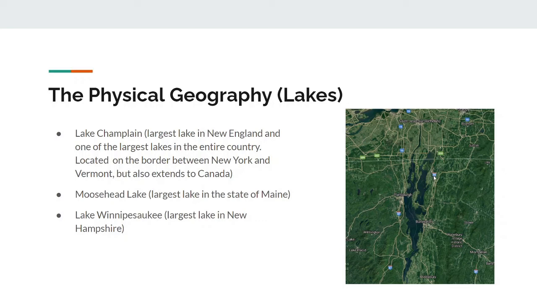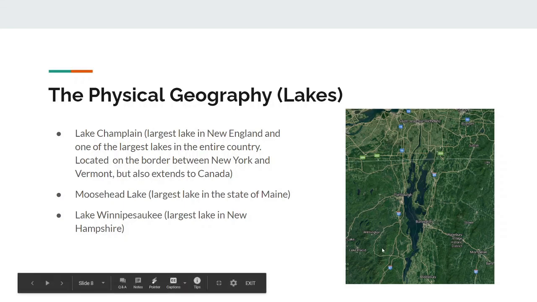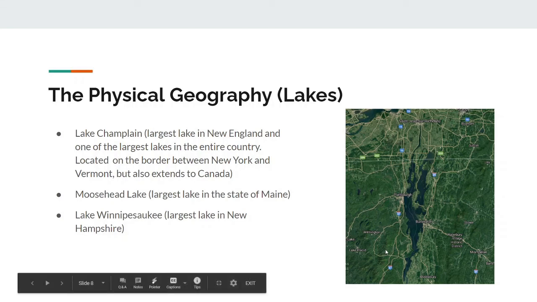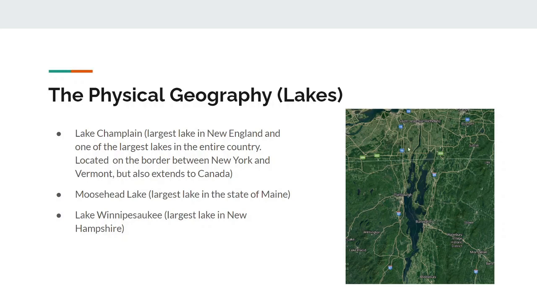Alright, so the first lake is Lake Champlain. Lake Champlain is one of the largest lakes in the country and the largest lake in New England. If I'm not mistaken, I believe it's the 13th largest in the country in terms of area. It's located on the Vermont and New York border, but also note that it does extend to Canada.